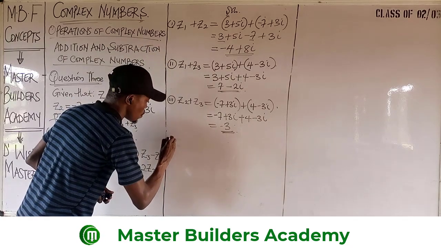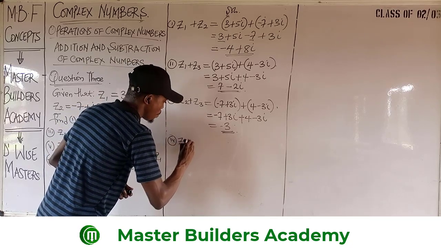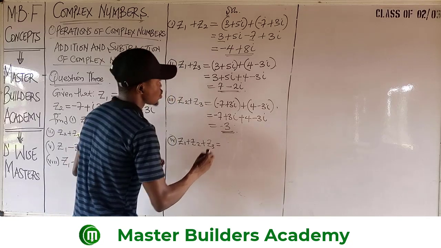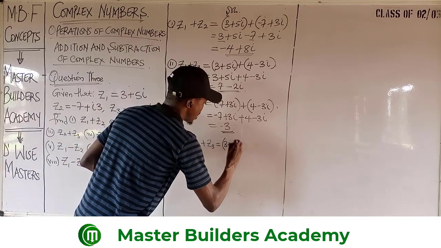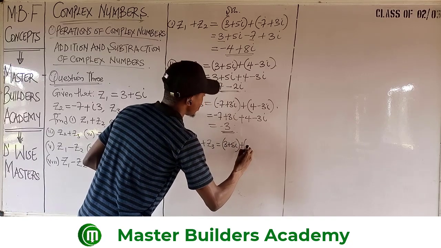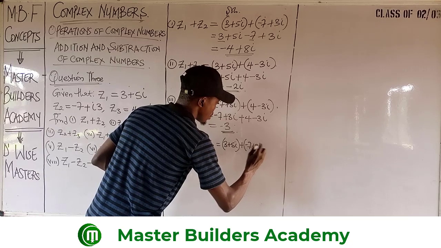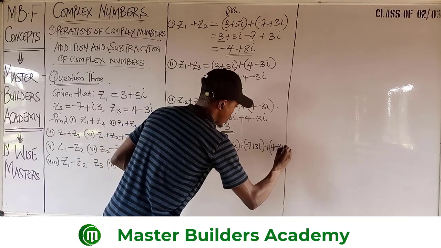Okay, now Roman figure 4. We have that Z1 plus Z2 plus Z3 is equal to: Z1 is 3 plus 5i, plus Z2, minus 7 plus 3i, and then Z3 is 4 minus 3i.